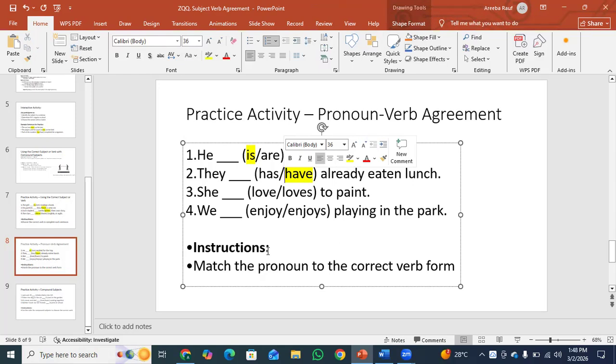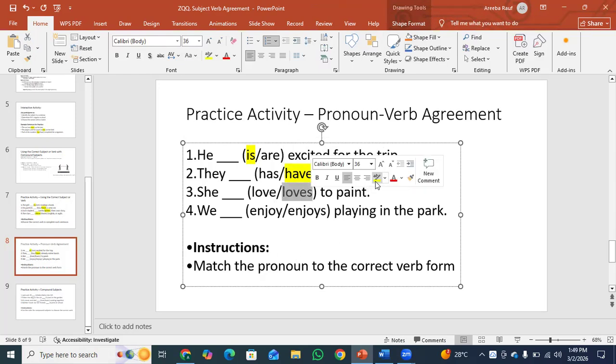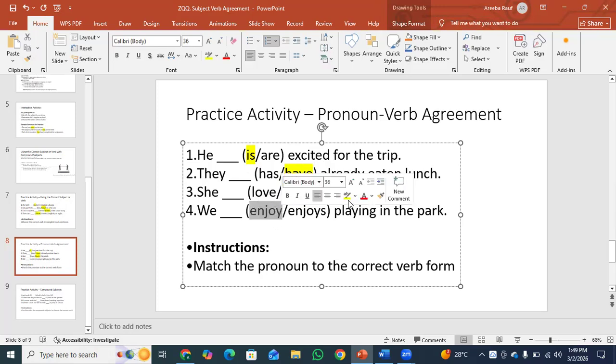She dash to paint. She loves to paint. The singular pronoun "she" takes the singular verb "loves". We dash playing in the park. We enjoy playing in the park. The plural pronoun "we" takes the plural verb.